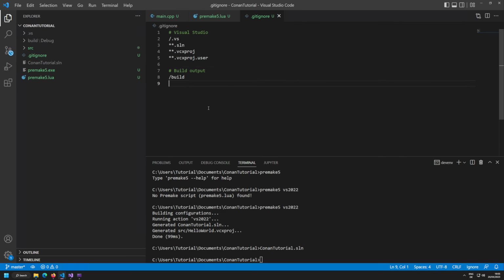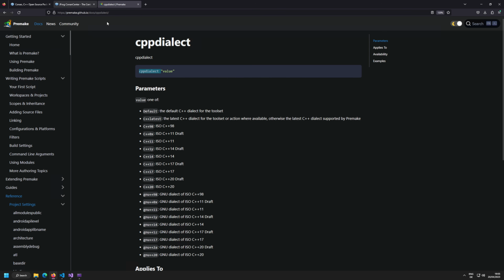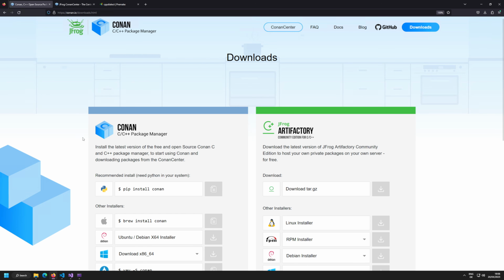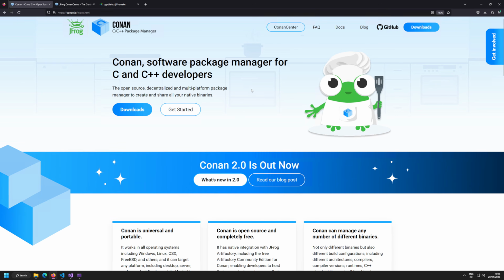Now, why would we want to integrate Conan? Well, we want to integrate Conan because we want to have external dependencies. So what external dependencies can we use? Now, in general, any library will work. However, not every library supports Conan. There is a way to also add libraries that are not supported, but then you need to be a bit more of an expert in Conan and know how to write these so-called recipes that tell Conan how to compile a library. But if this is the case, you can simply ship the recipe with your repository and install it on the machine on the fly, and then it can be used. That's basically the idea. However, that's not what we want to do. We want to find a repository or a project that can be used straight away with Conan.